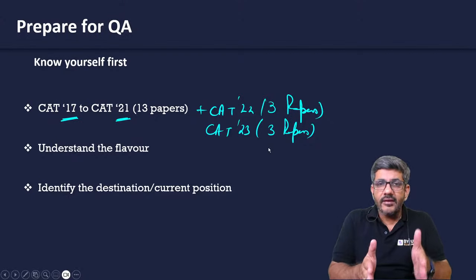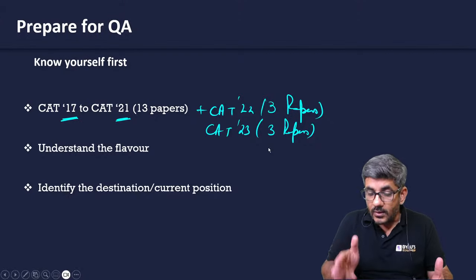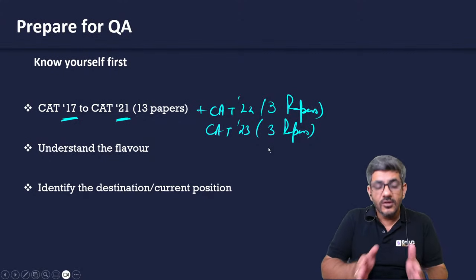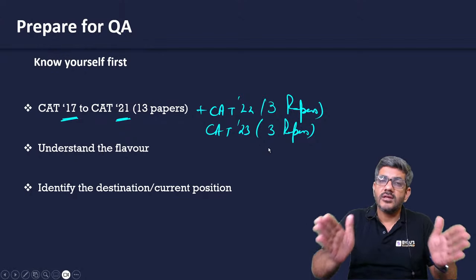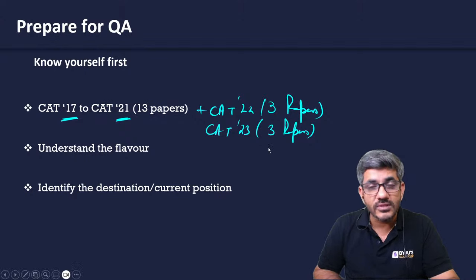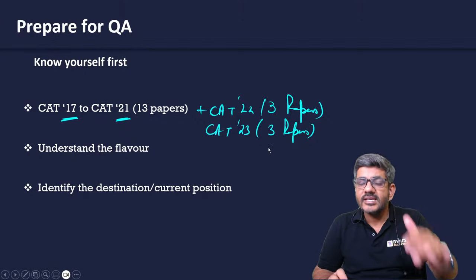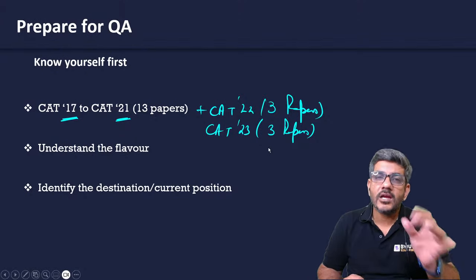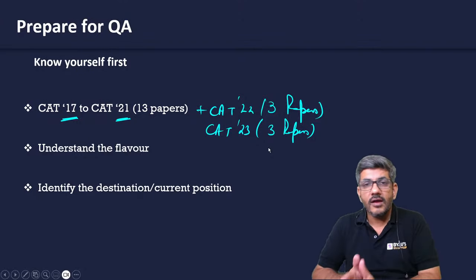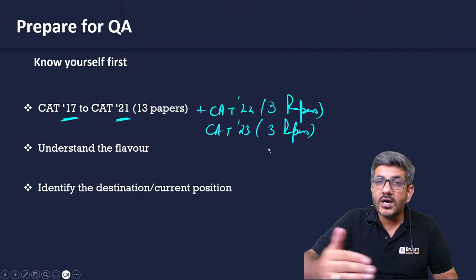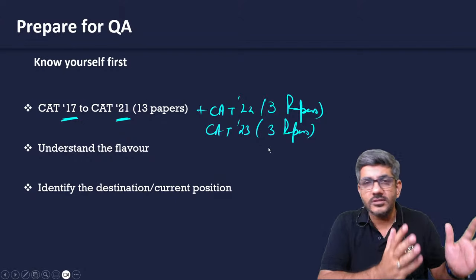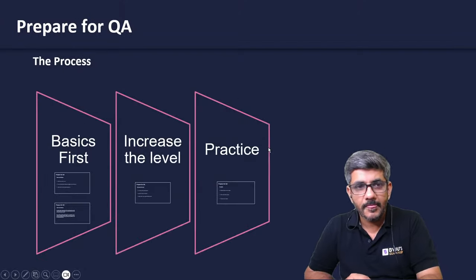So I see where I am right now and what is my destination, and then I start moving towards my destination. उसके हिसाब से मैं अपना पाथ कार्व करता हूं कि ठीक है अब मुझे इस पे चलना है, and this is how I'm going to improve my scores in the upcoming days. So this is, I would say, the prerequisite of your preparation. कि पहले ये जानिए where you are, where you have to go, what is the way that you are going to take. Those all would be decided, and after that you embark on your journey. Then you start with your preparation, right?